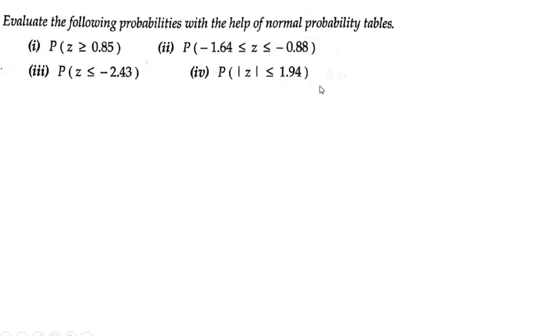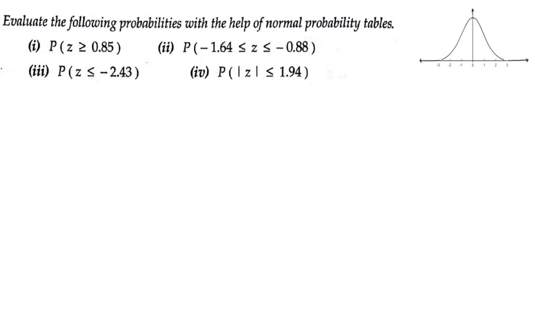Okay, if you have understood all the illustration, if you have understood the concept, then this is extremely easy, but you have to know the logic. So we'll solve the first one now. Probability of z greater than or equal to 0.85. So where may the 0.85 lie? Greater than or equal to 0.85 is being given, so it is somewhere in between 0 and 1. So let us consider it is somewhere here.